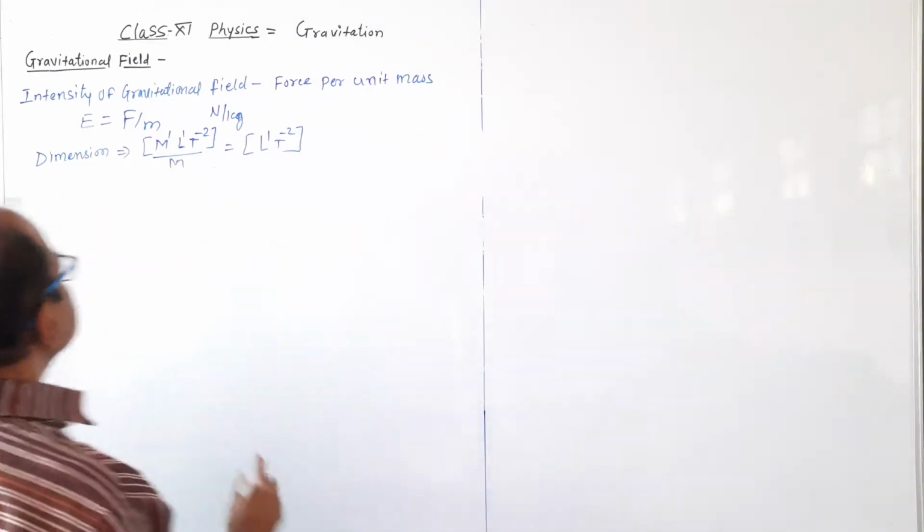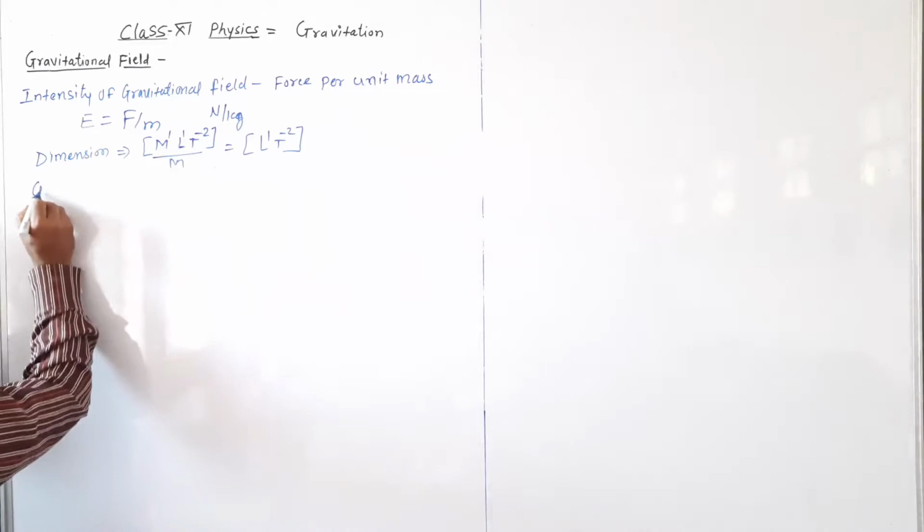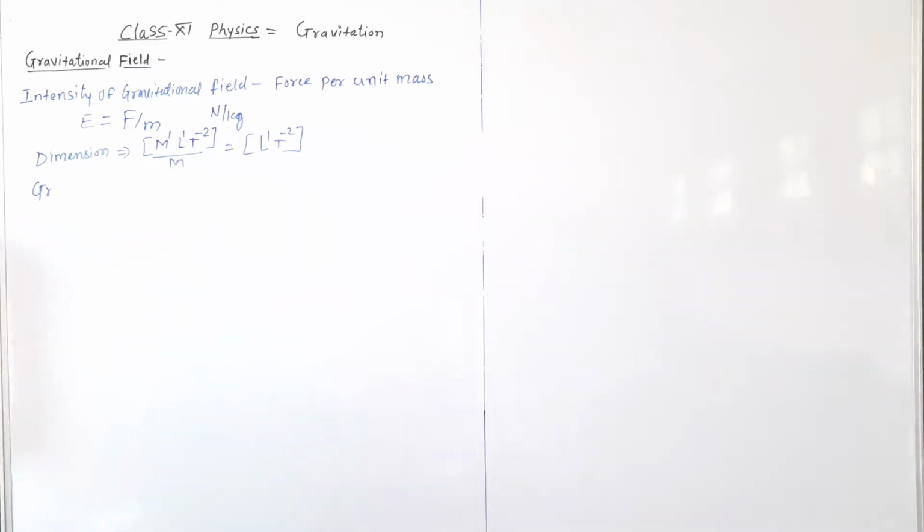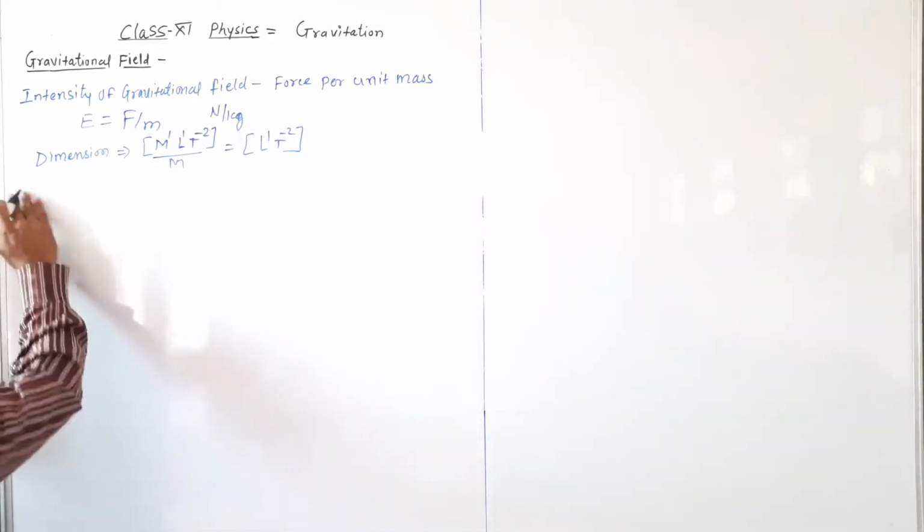Next is the gravitational potential energy.